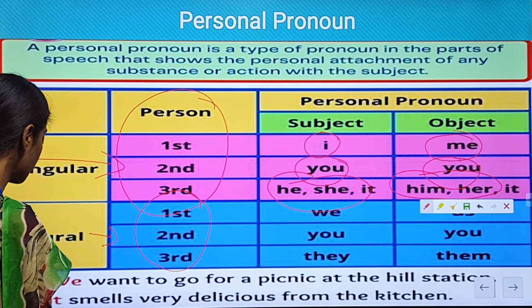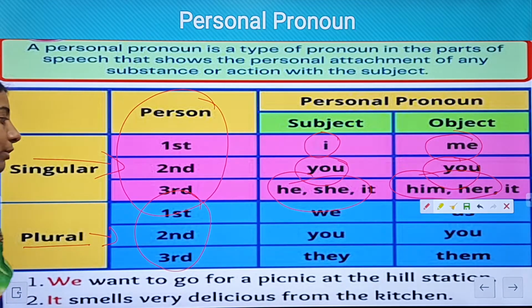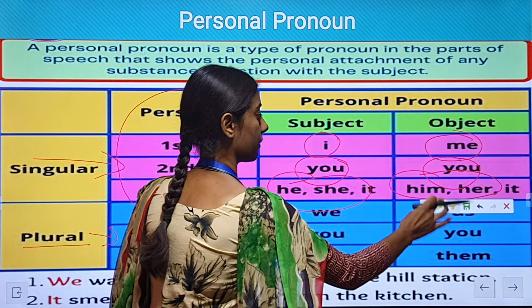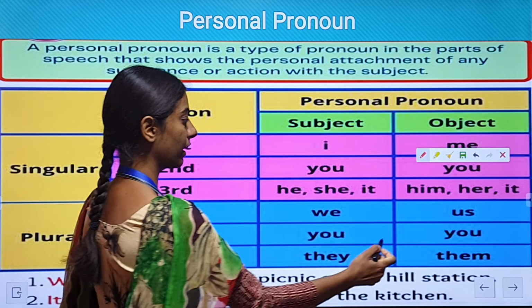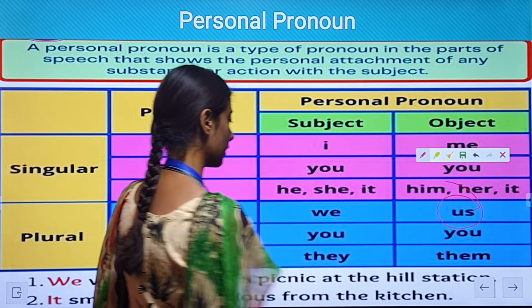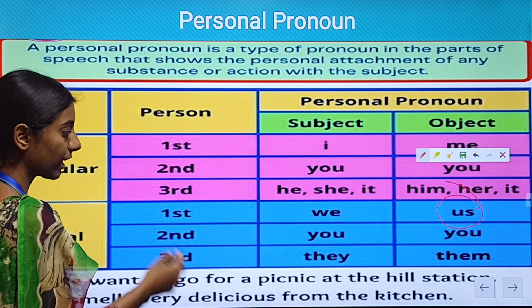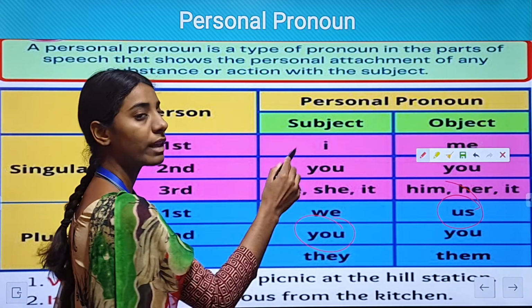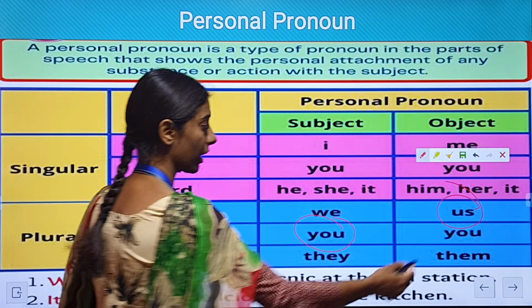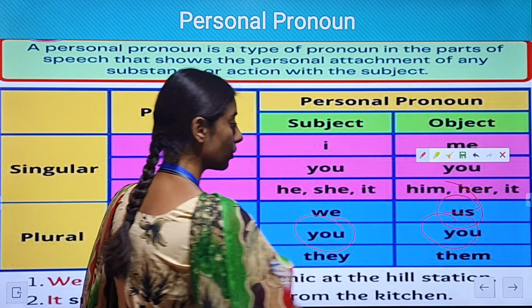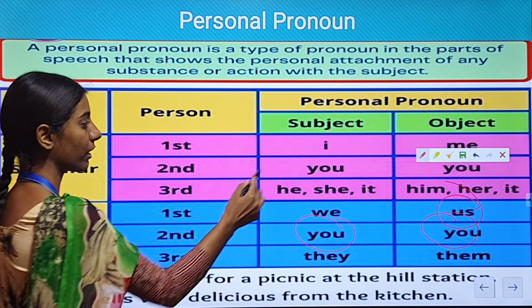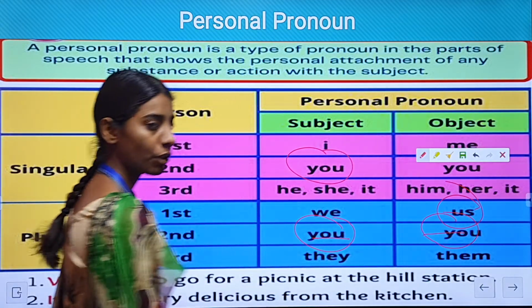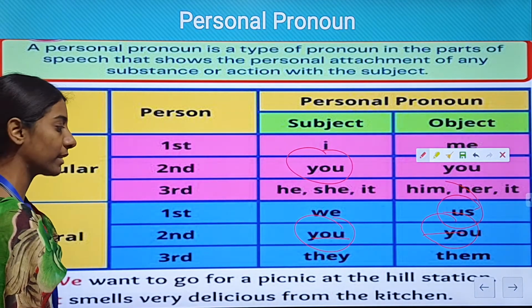Now let's come to plural. So the first person in the plural is we. Okay, it is we, and in the object it is us. Okay, in the second person it is you. Yes, you is also referred to as the singular and the plural both. Okay, and in the object also you is not going to change. So either in singular or in plural, you is not going to change as the subject or as the object.